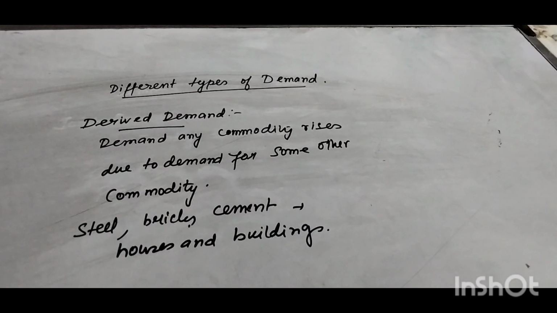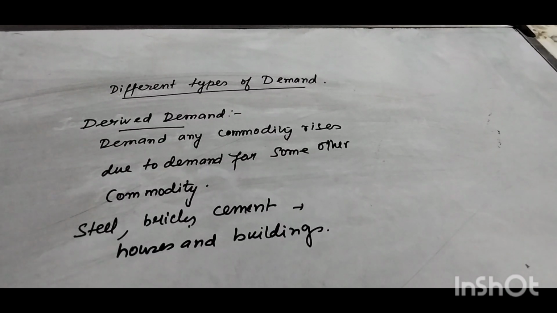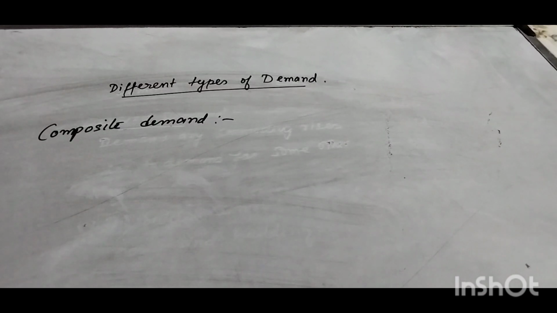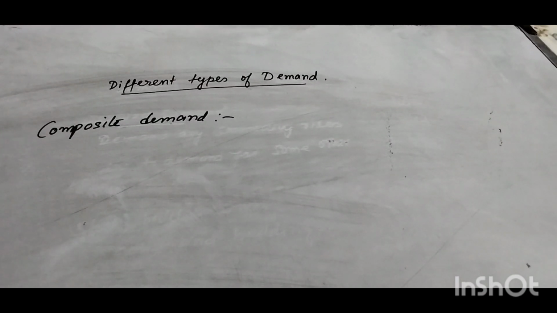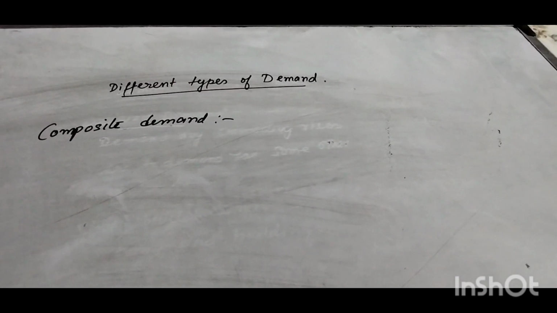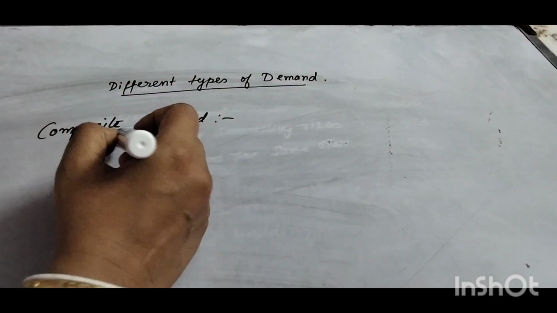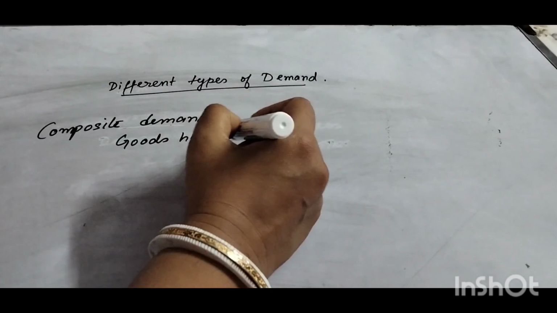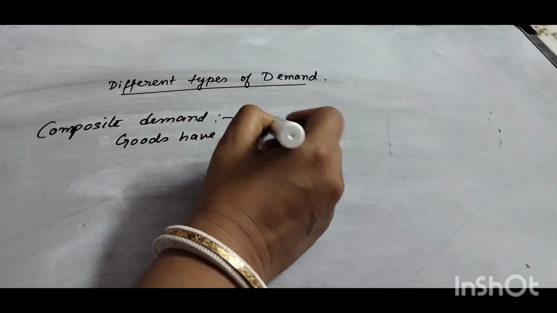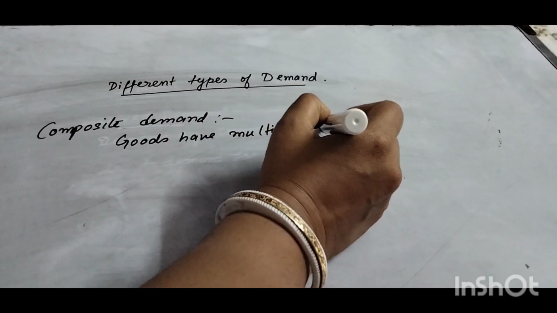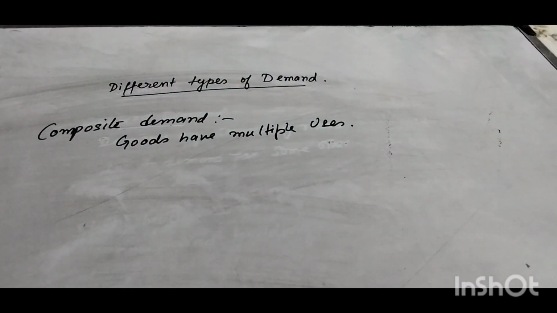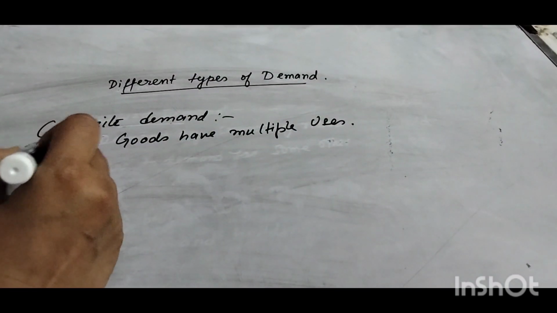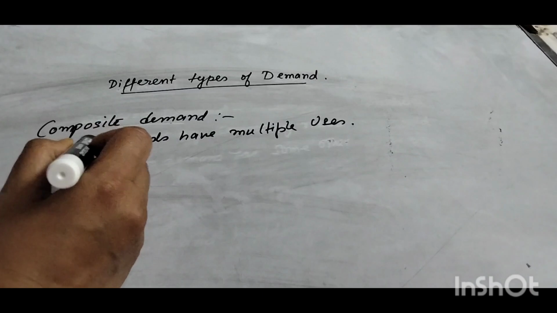Now the last one for today's class: composite demand. What is composite demand? Composite demand means the demand for goods that have multiple uses. For example, steel can be used for various purposes, like making cars, utensils, room coolers, etc. So this is called composite demand.